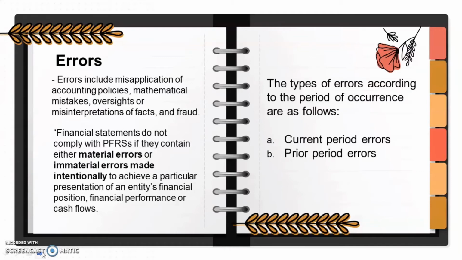Next, the types of errors according to the period of occurrence. Una na dyan yung current period error. Kung sinabi natin current period error, ito yung errors in the current period na na-discover during or after the current period, but before the financial statement were authorized for issue. Makokorrect natin siya by simply correcting the entries. Next is the prior period errors. Kung sinabi naman natin prior period errors, ito naman yung mga errors na one or more prior periods that were only discovered during or after current period, but before the financial statement were authorized for issue. Makokorek natin siya by retrospective restatement.